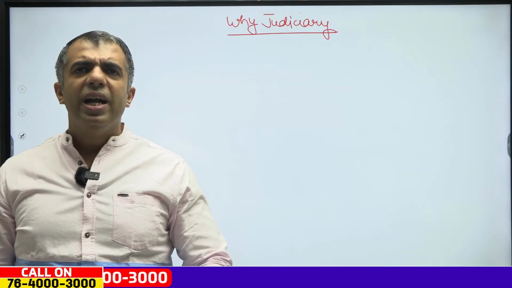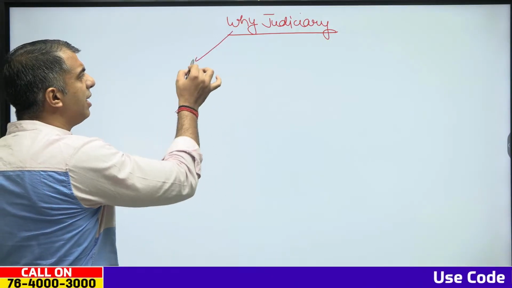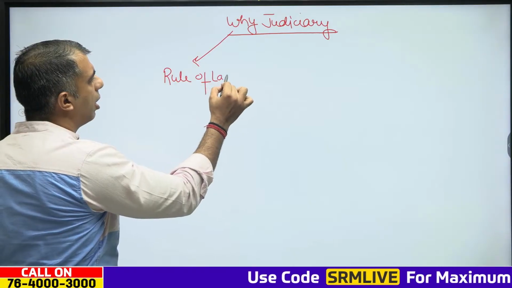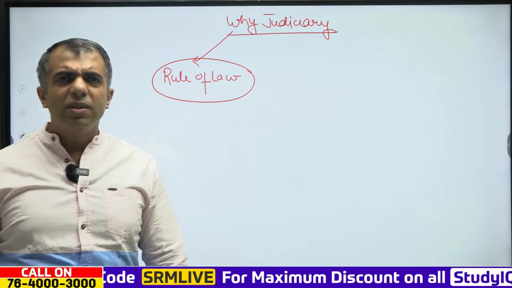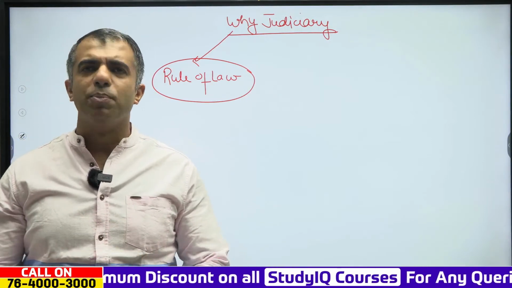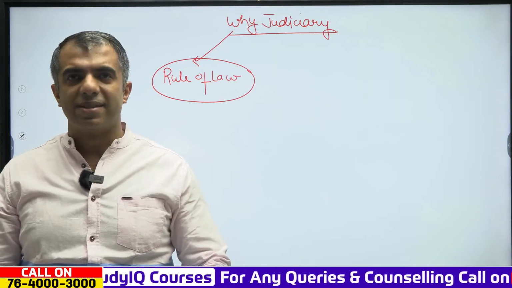Now, in India, we have a concept that previously we had studied, the rule of law. Now, what does this rule of law mean?